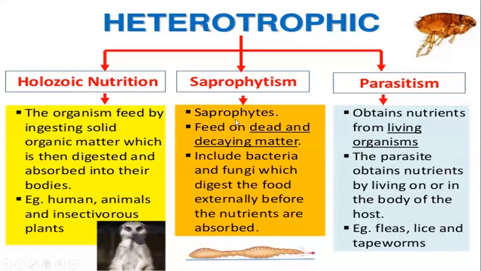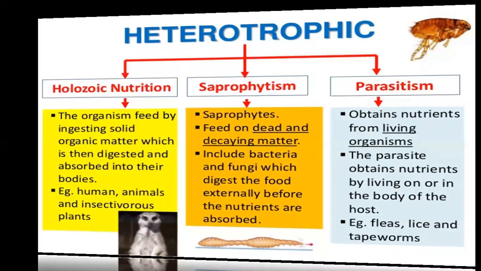Very important thing: the difference between saprophytic and parasitic modes of nutrition. Saprophytic organisms take their food from dead bodies. But in the parasitic mode of nutrition, the organism takes all its nutrients from the living body. The plasmodium goes inside the human body during malaria and starts its life cycle. One life cycle completes in the human body and the other in the mosquito's body. So this is all about the parasitic.